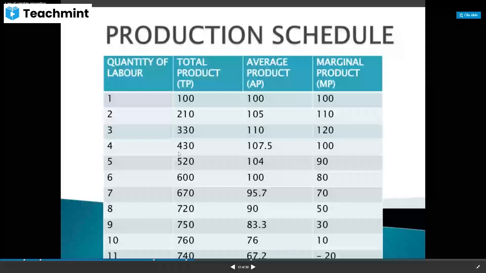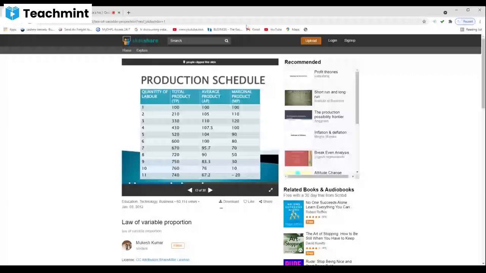430, 520 minus 430 means 90. 600 minus 520 means 80. 670 minus 600 means 70. Are you able to understand this?